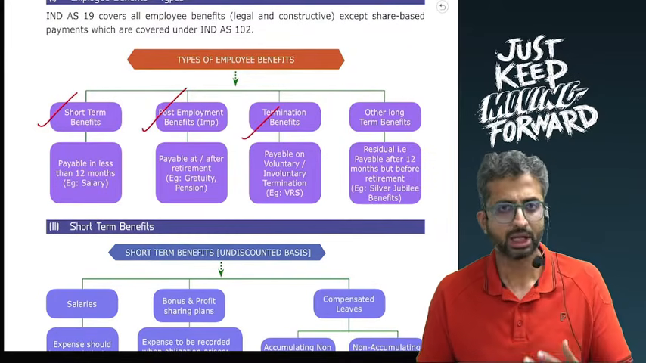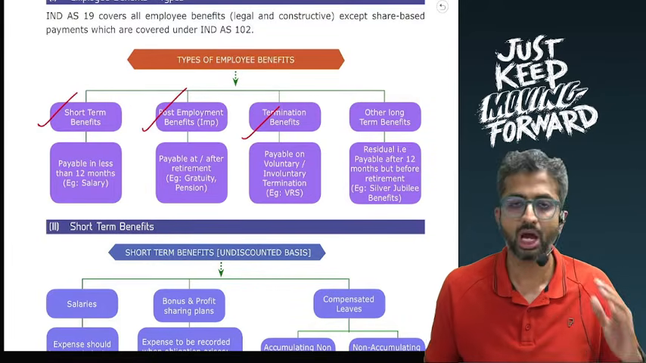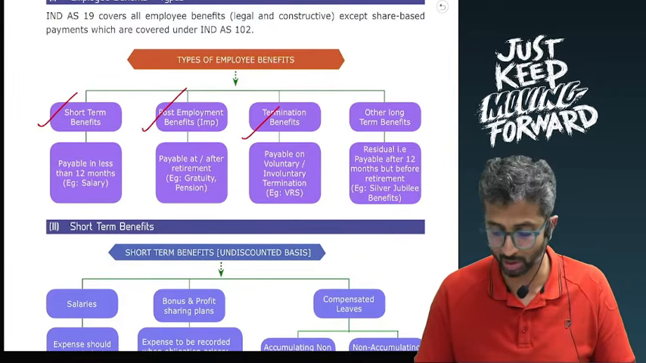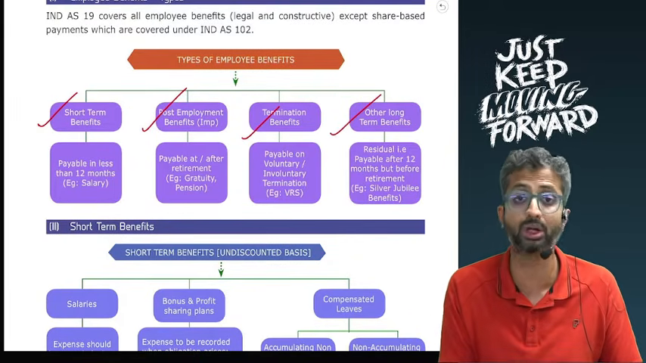And the last one is called other long-term benefits. This is a very simple thing, everything which is not covered in the earlier three criteria will be covered over here, and hence this is other long-term benefits. Something like a jubilee bonus can be covered over here.